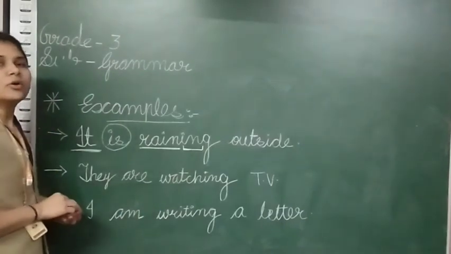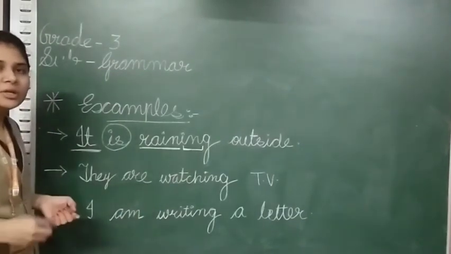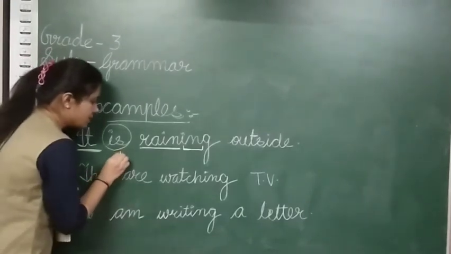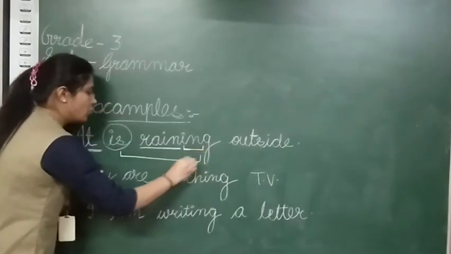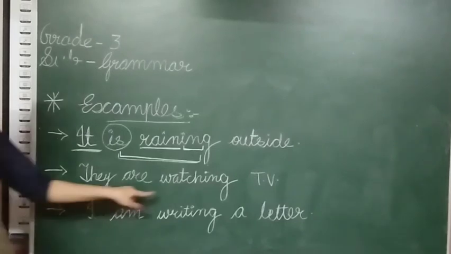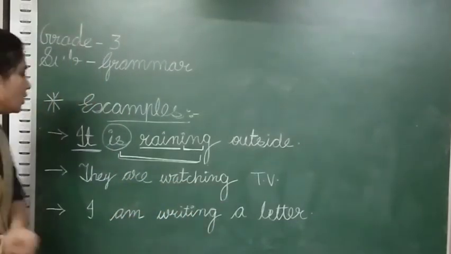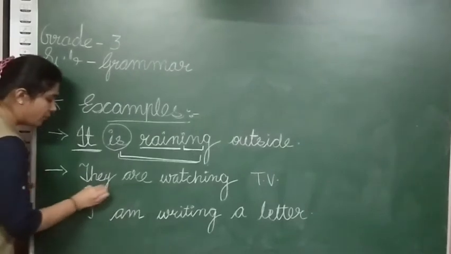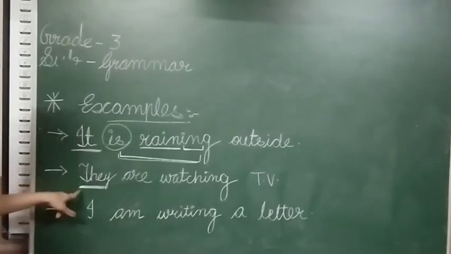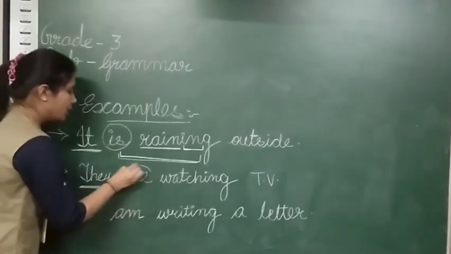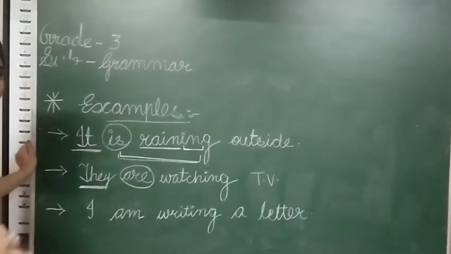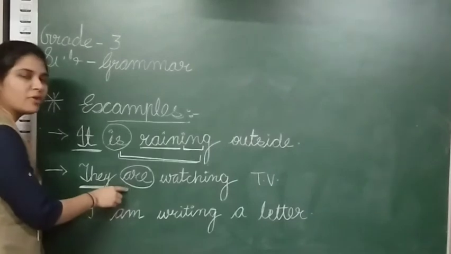It is raining outside. Now here, if you have to underline the words in present continuous tense, what you will underline? These two things, is and raining. Okay, right? Now next, they are watching TV. Now you can see our sentence starting with they. They is a plural pronoun, right? For plural pronoun, what we have used here? Are. I told you, as plural pronoun or noun is given to you, you have to use helping verb are.